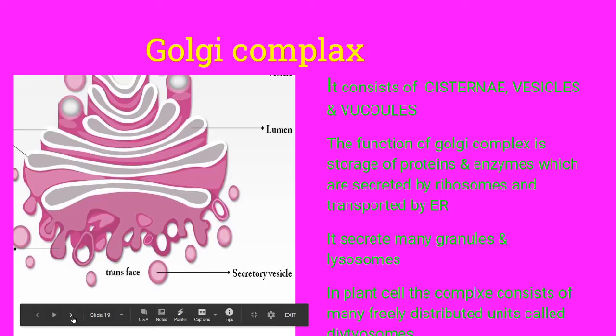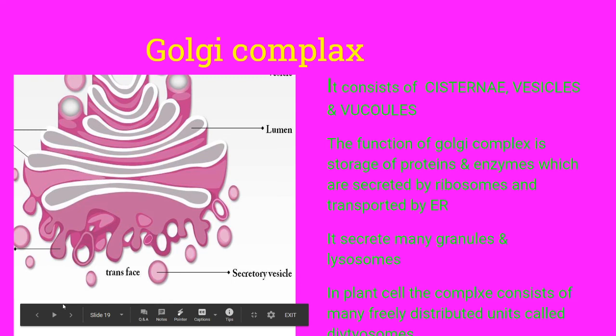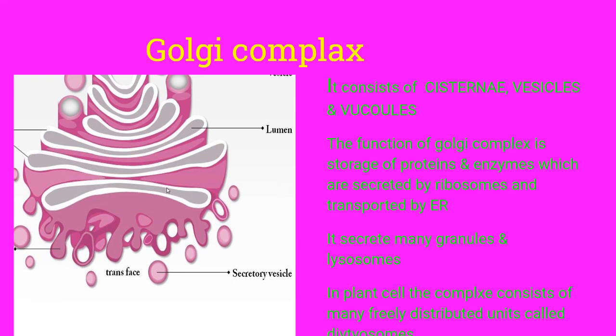The next one is the Golgi complex. It was observed by Camillo Golgi. It consists of cisternae, vesicles, and vacuoles. The function of Golgi complex is storage of proteins and enzymes, which are synthesized by the ribosomes and transported by ER.